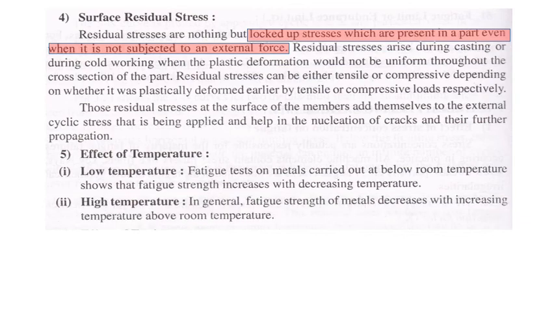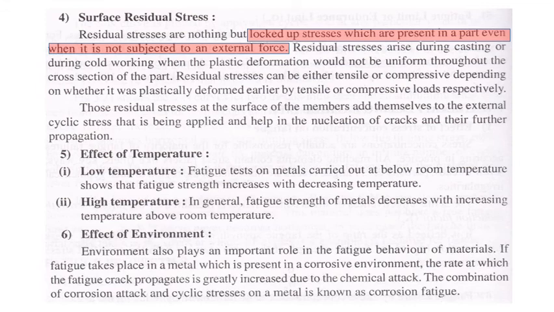Then the effect of temperature. Low temperature will give a very good fatigue strength, while high temperature will decrease the fatigue strength of the components. Then the effect of environment.